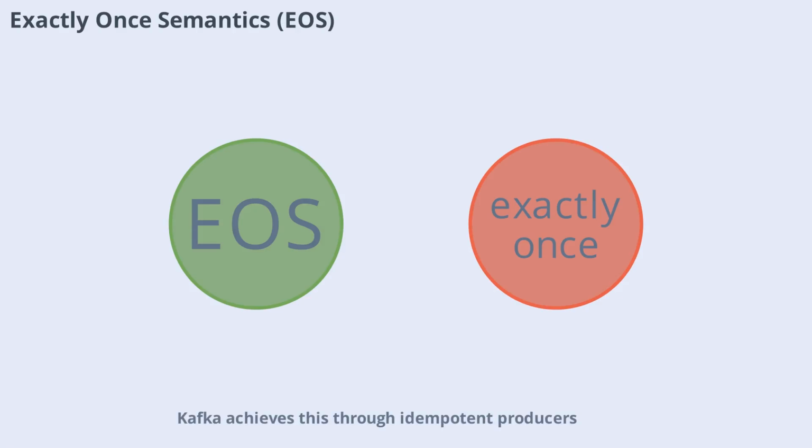Kafka achieves this through idempotent producers, transactional APIs for atomic multi-partition writes, and committing consumer offsets atomically with output. EOS adds some latency overhead, so use it only when truly required, such as in financial systems or billing applications.